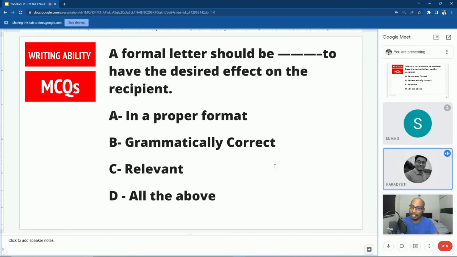It will be all the above. Right. So a formal letter must be in a proper format, and it should be grammatically correct. There should not be grammatical mistakes, and it should be relevant.